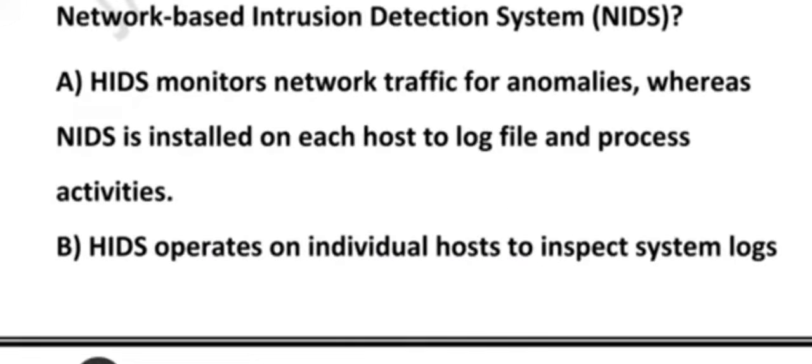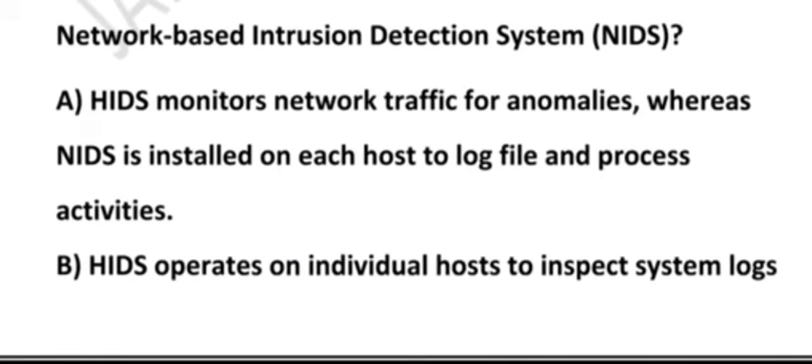So friends, now let's go through each and every option. Let's simplify it using an example. Imagine your house has 2 security systems. One inside the house checks your room, door and files to make sure that nothing unusual is happening, like a file being edited without your permission. That is HIDS, host based intrusion detection system. Another one is installed outside the house, maybe on the main gate, and it watches everyone coming and going in the entire neighborhood. That is NIDS, network based intrusion detection system. So both protect you, but they watch different areas.